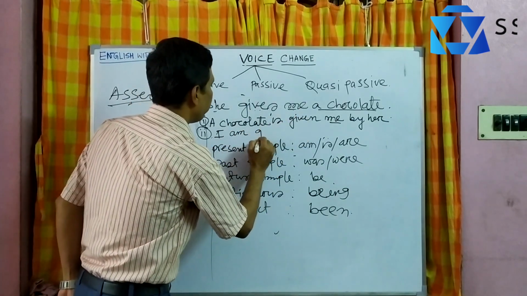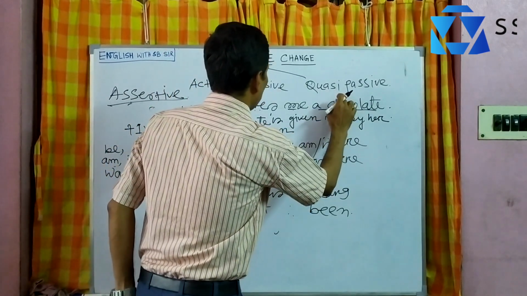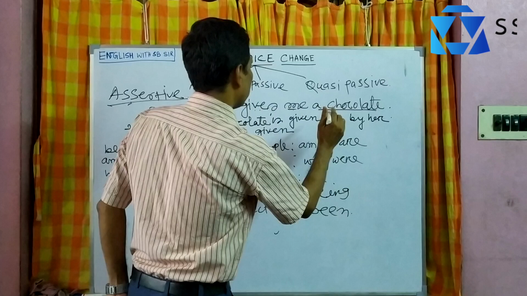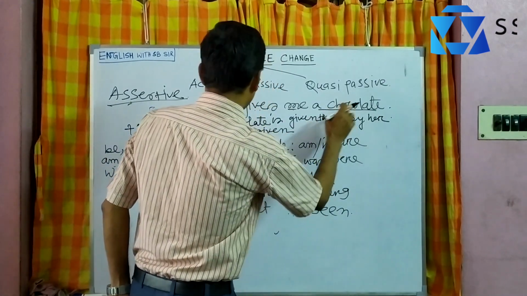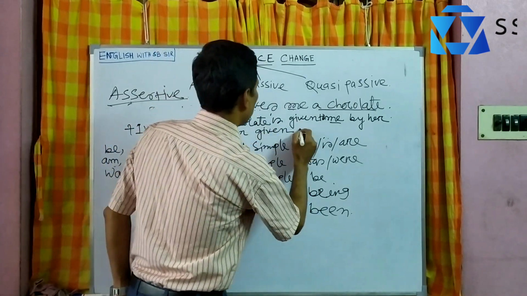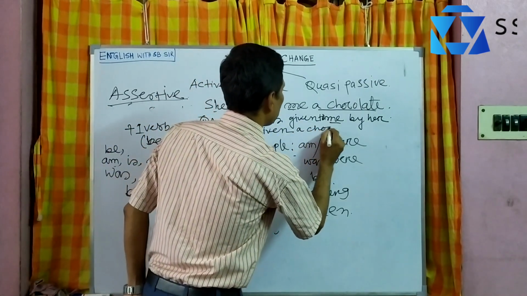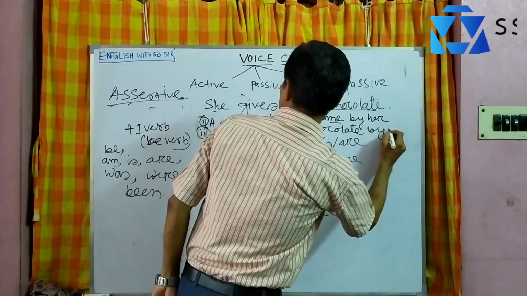Third form of the verb, given. Then the retained object: I am given a chocolate by her.